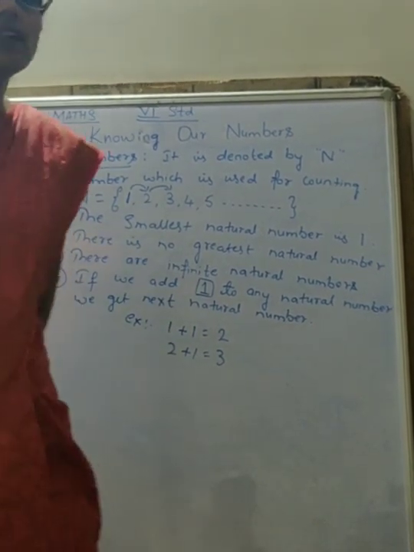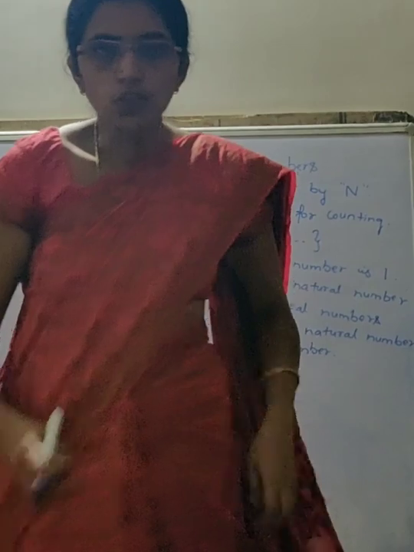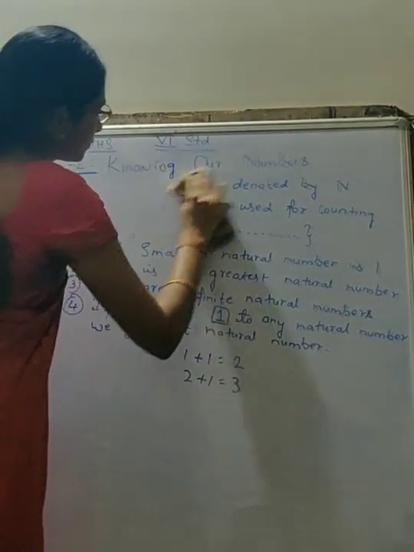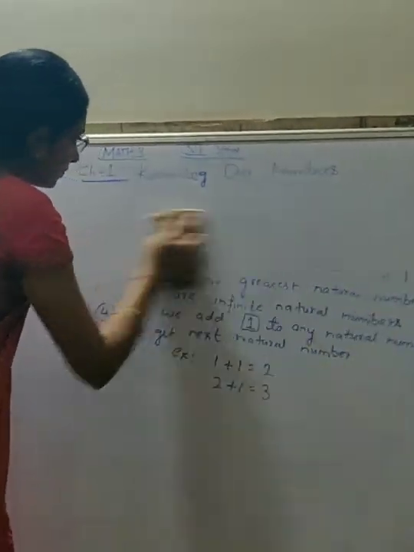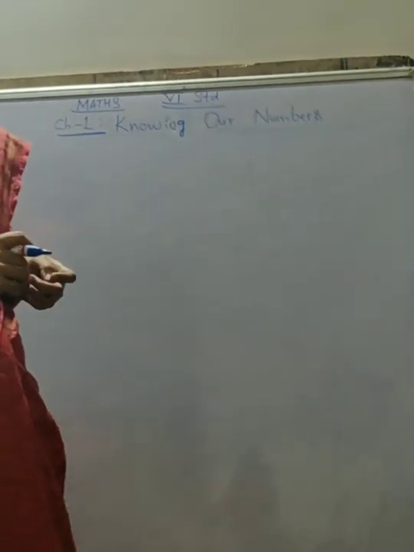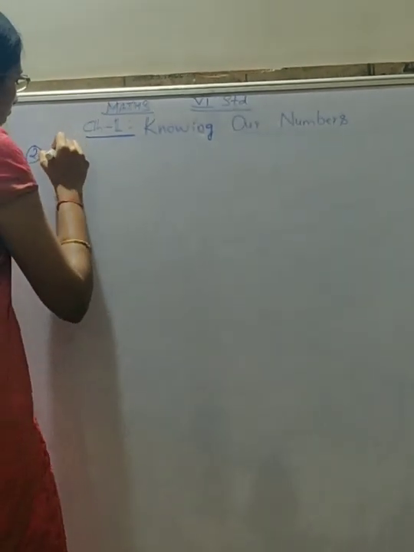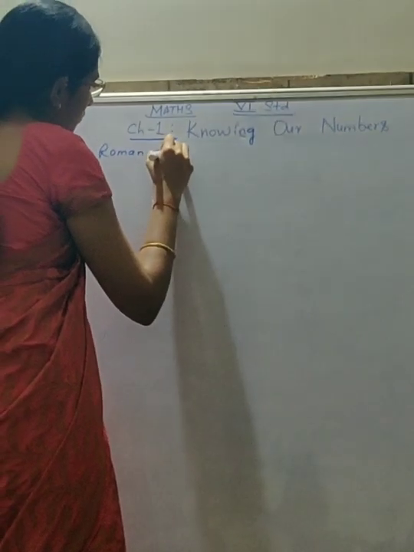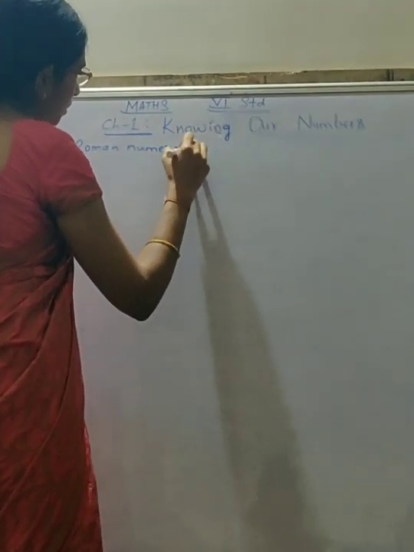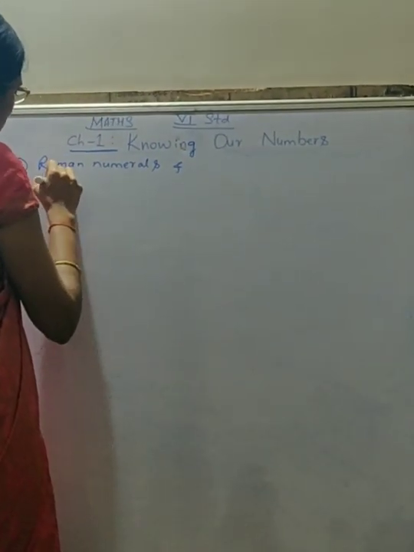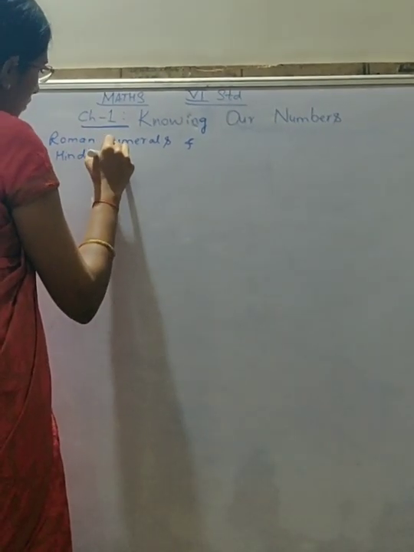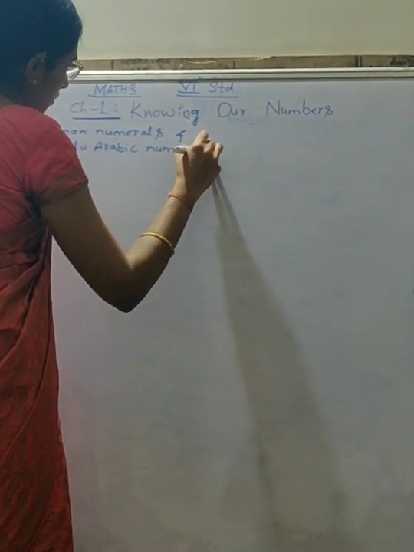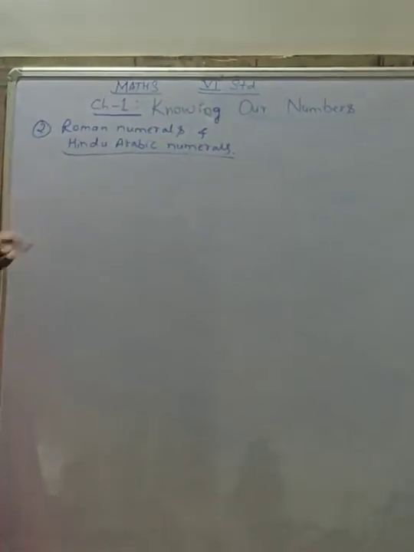So, next we will be learning about Roman and Hindu-Arabic numerals.